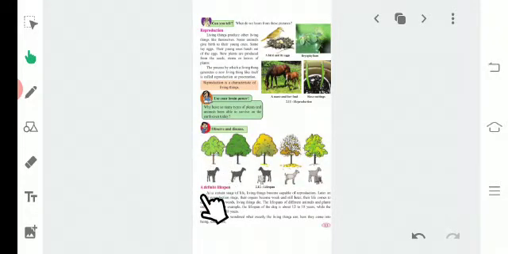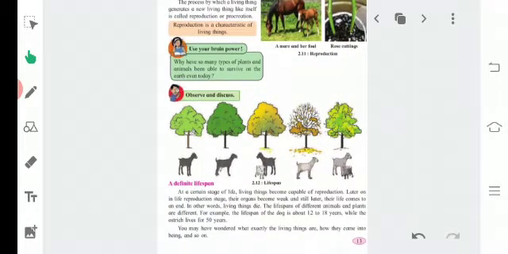Now what is the next point? A definite lifespan. Listen students, plants also have a lifespan, animals also have a lifespan. Here it is mentioned that the lifespans of different animals and plants are different. Every plant, every animal has a different lifespan. For example, the lifespan of a dog is about 12 to 18 years, meaning a dog can reproduce for 12 to 18 years, while the ostrich can reproduce for 50 years.